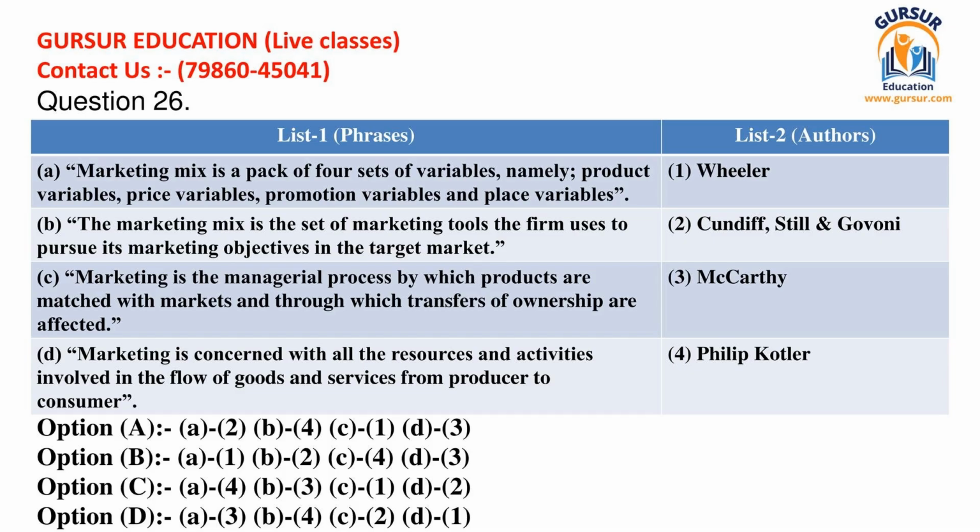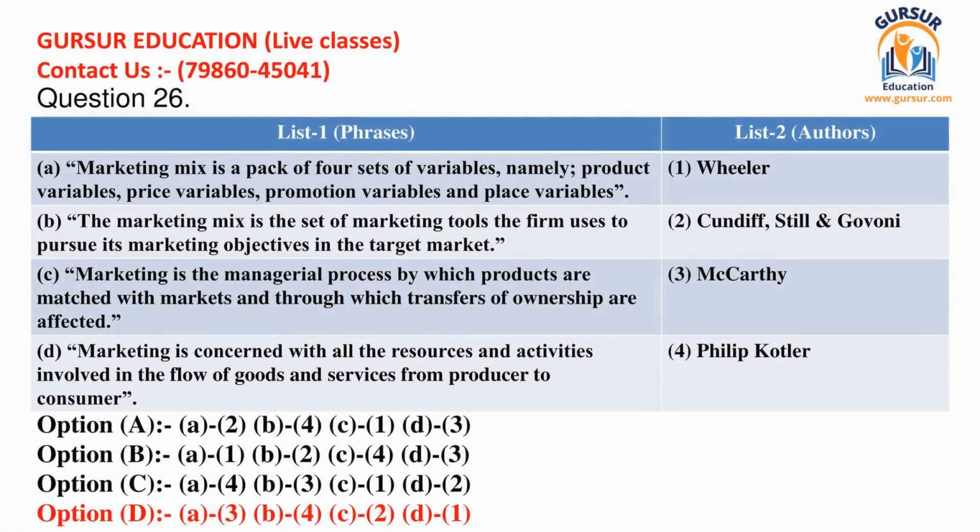The list 2, authors, contains the following items. 1. Wheeler. 2. Cundiff, Still and Govong. 3. McCarthy. 4. Philip Kotler. Below are given the options with different matches. You can pause the video and choose the appropriate answer. The right answer of the question is option D. We suggest you to pause the video to analyze and learn the correct combination.